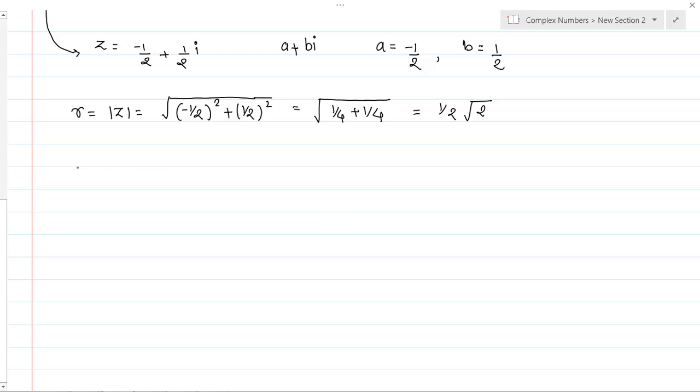हो. Let's have the argument now. So theta is equals to tan inverse of minus b by a. So minus b is nothing but 1 by 2. Sorry, it's plus, b by a. So it's tan inverse of b by a, which is 1 by 2. So what is a? It's minus 1 by 2. So this is nothing but tan inverse of minus 1.